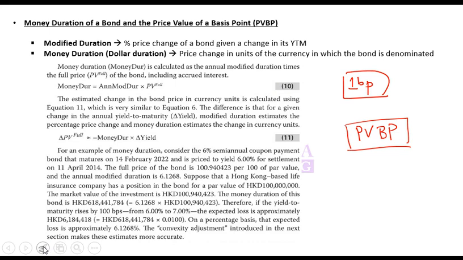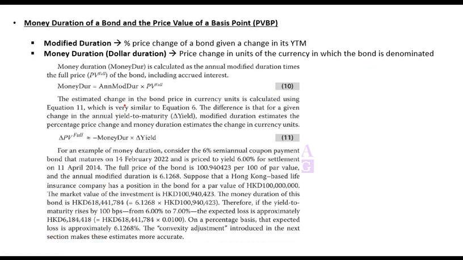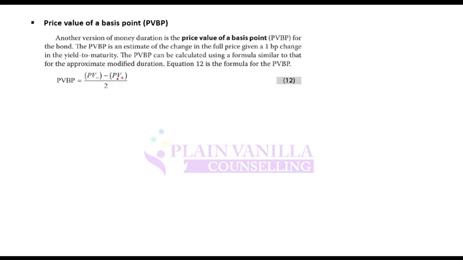As long as you know the base concept, you should be able to do all the others. I don't think you need to remember formulas. As long as you know the concept, you know money duration is duration multiplied by value. How do you convert a percentage into absolute form? You simply multiply the percentage by the dollar value, and that becomes the absolute form, which is the money duration. If you know how much value will change in percentage terms for a 1 bp change in yield, you can convert it into value terms again. So I don't think there is anything difficult.